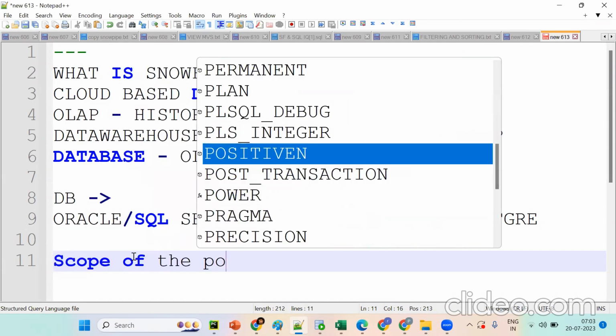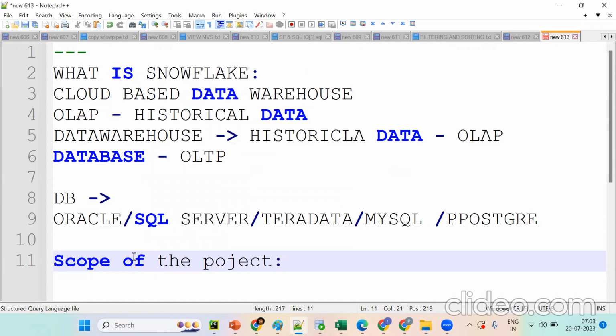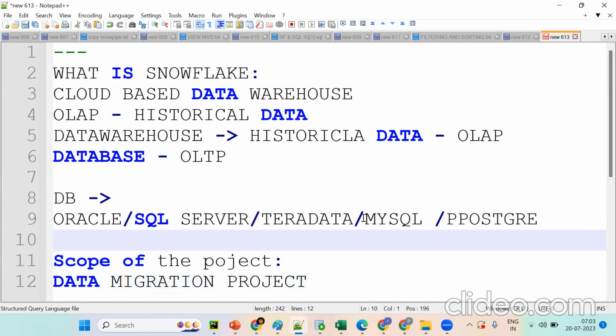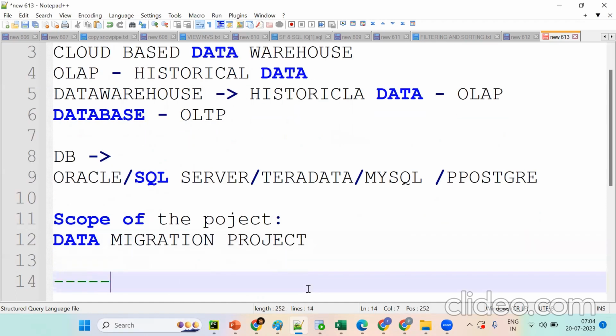Which migration? We need to say clearly which migration, because there are so many migrations. It is a data migration project. Our source can be Oracle, SQL Server, Teradata. These are important. So these are the basics.